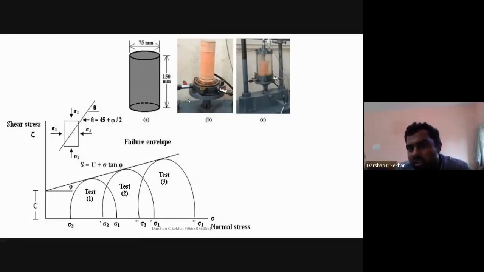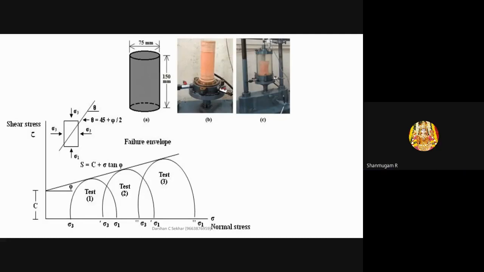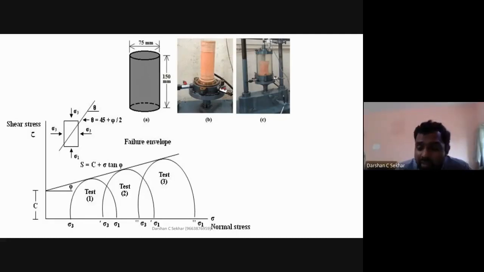Some laboratories do it differently. In our laboratory, generally we will have a sample of 76 by 38 mm. In some laboratories, it will be in the range of 10 centimeter diameter and 20 centimeter height. But in practice, for research purposes, I have seen that the diameter is 0.5 meters and the height is 1 meter, somewhere in other IITs. So that is the range, but ensure that the L by D ratio is the same and the procedure remains the same.